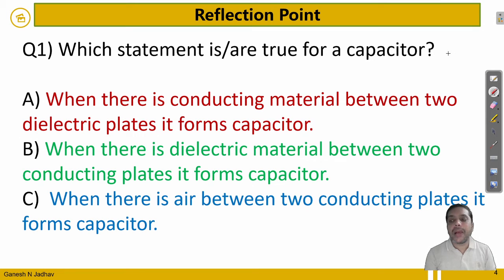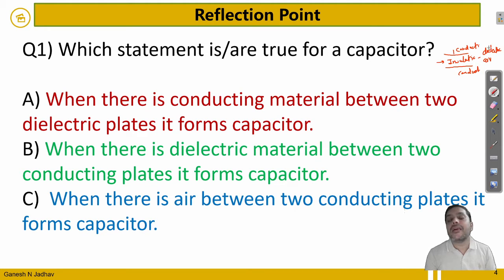To form a capacitance, we always require two conducting plates and insulation. This is a conducting plate, and this is also a conducting plate, and in between the two conducting plates there must be insulation. That insulation may be a dielectric material or it may be air.